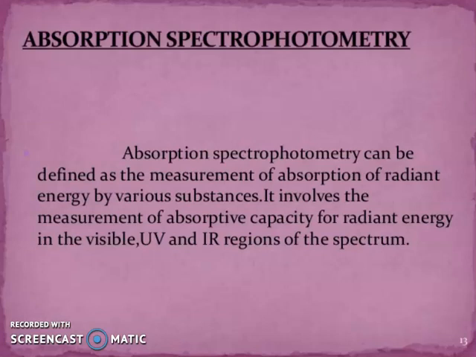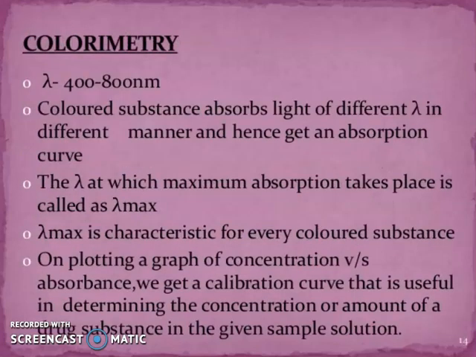Now, I will discuss absorption spectrophotometry. Absorption spectrophotometry can be defined as the measurement of absorption of radiant energy by various substances. It involves the measurement of absorption capacity for radiant energy in the visible, UV and IR regions of the spectrum.